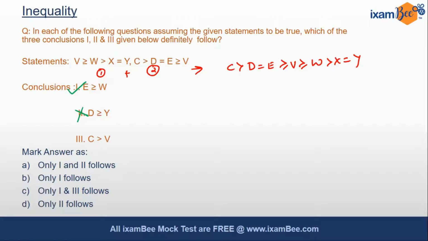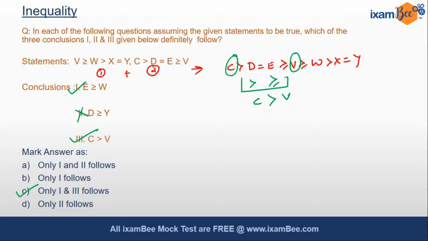The third says C is greater than V. So we are talking about C and we are talking about V. As you can see, the direction of the symbol, one is greater than and one is greater than equal to. So we will conclude that C is greater than V. So our third conclusion is also absolutely correct. Hence, the option which will be correct would be C. Only 1 and 3 follow.